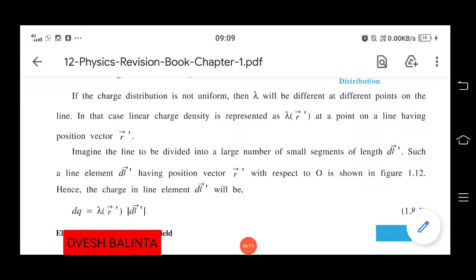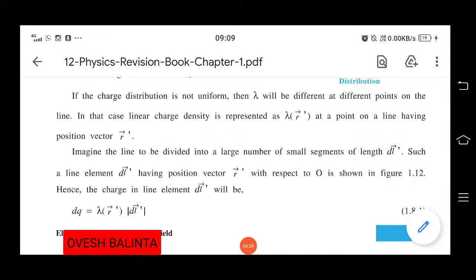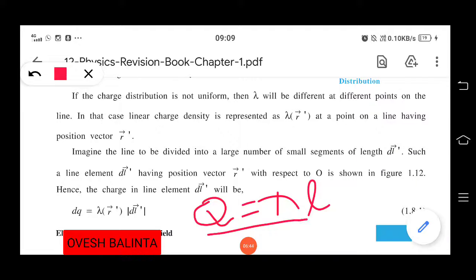Again, we require the value of q. Lambda equals q upon l. But we require the value of q, so we can write q equals lambda into l.